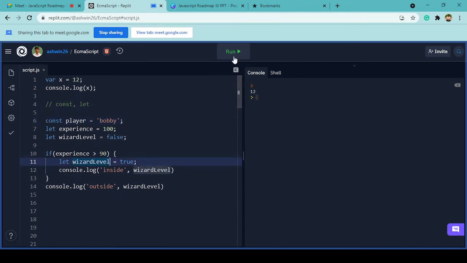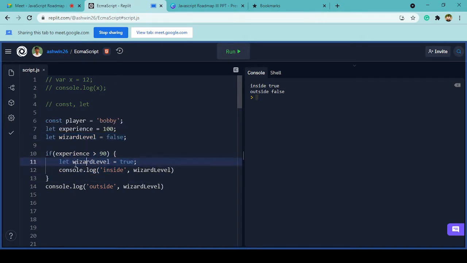Okay, let me run it. We uncomment the previous code and run this code. You might have seen something interesting when we console.log. Here we assigned false to the wizard level outside this if else if statement.